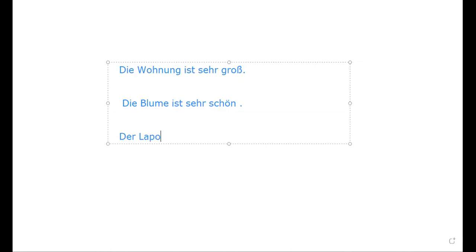Is it clear? We are trying to describe: the flower is beautiful, or der Computer, der Laptop. See here, this laptop is a subject. I'm always writing it along with the gender. Laptop is masculine, phone is feminine. Der Laptop ist neu. Neu means new. We are describing it. Now with this idea, you are going to get what nominative is.